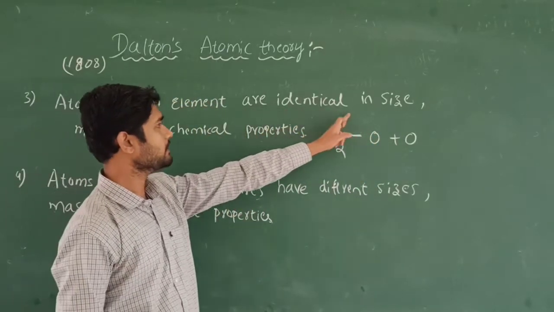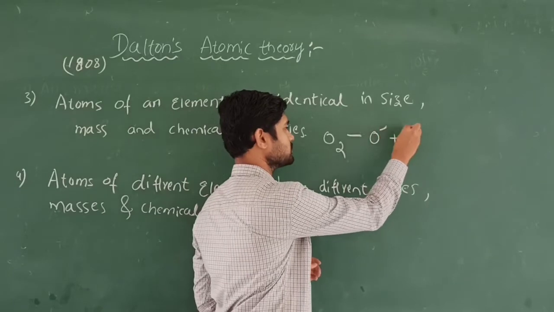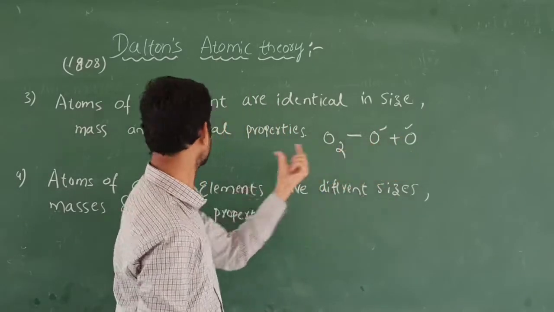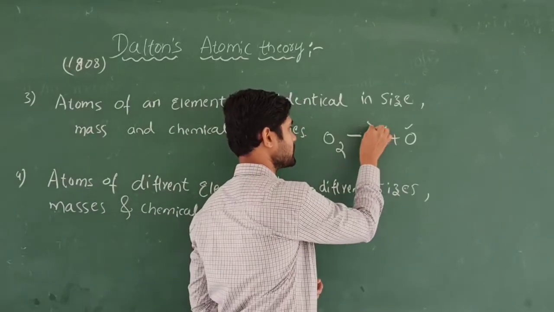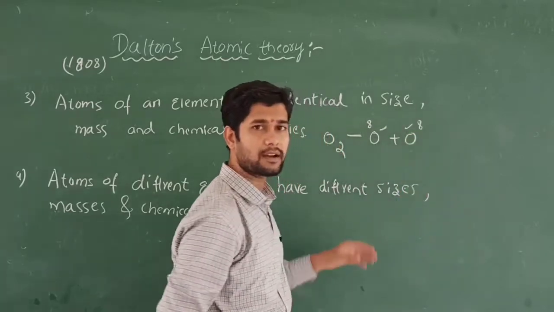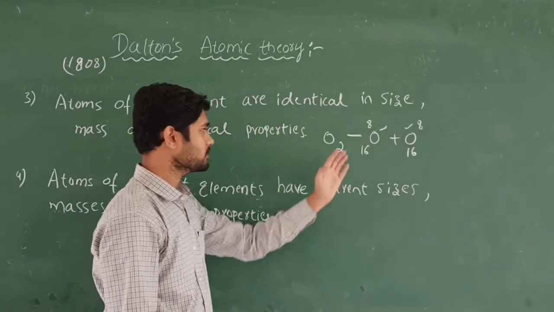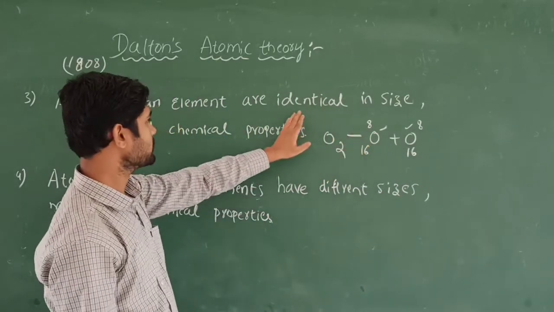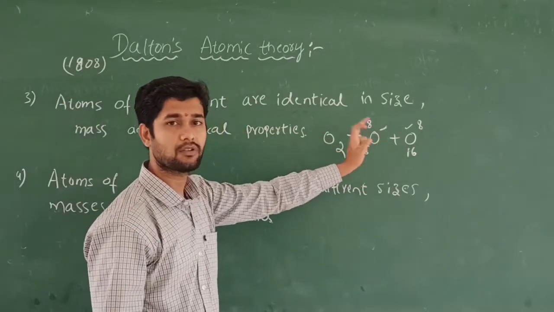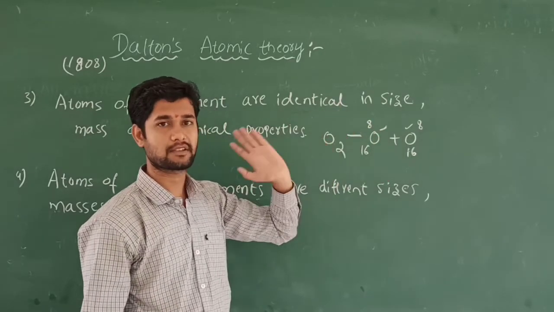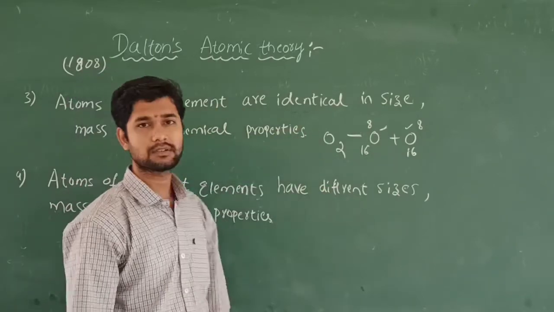So here it says identical in size, its size is same because the oxygen atom is same. So this is oxygen, this is oxygen, this is also oxygen, with the same size and also mass. If we take the atomic number, that is also same. What is the atomic number? Here it is 8, and it is also atomic number 8, and its atomic mass will be 16, and its atomic mass will be 16. Its electronegativity and every property is the same, that's why they are identical. These are called identical in size, mass, and also chemical properties or in chemical reactions. So atoms of an element are identical in size and mass and also their properties.